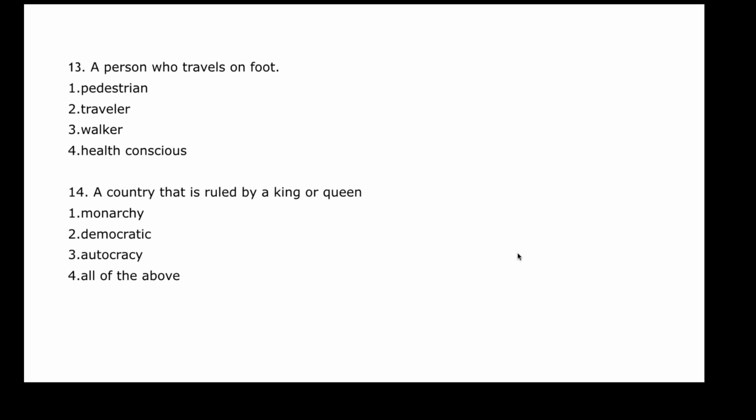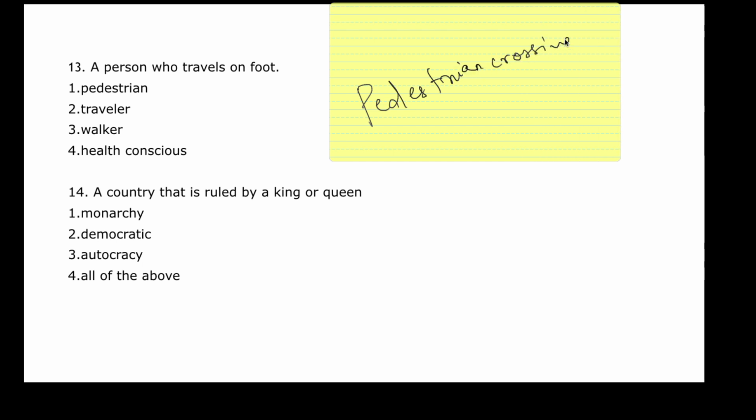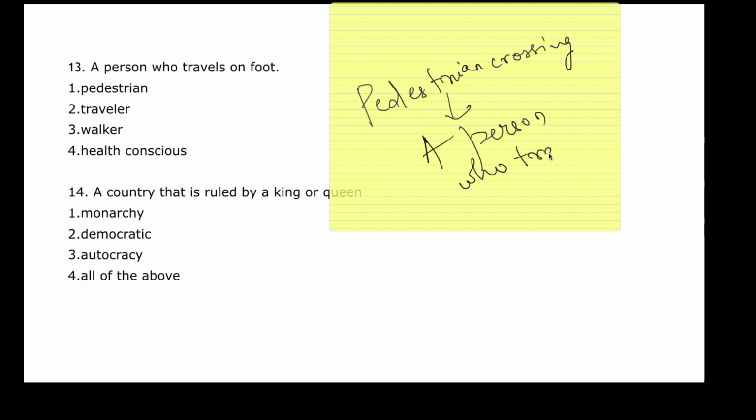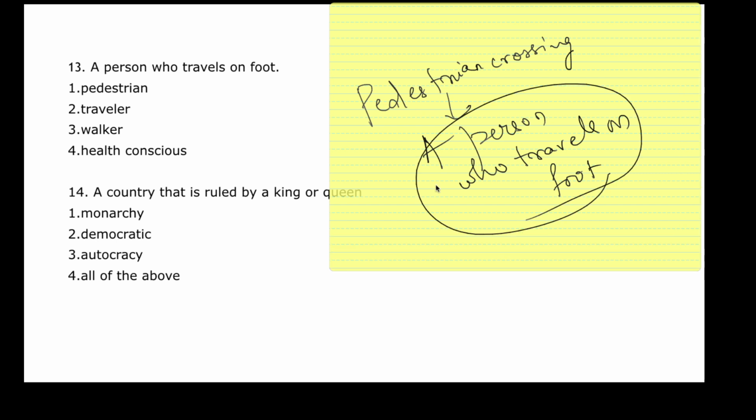Alright. So it says, a person who travels on foot. This is very simple, okay? Have you seen zebra crossings at the traffic signals? It's written pedestrian crossing. What does this pedestrian crossing mean? Who crosses that pedestrian crossing? Human beings. How? By walking, okay? So a person who travels on foot is known as a pedestrian, okay? Where is the answer? So the answer is in option number 1.